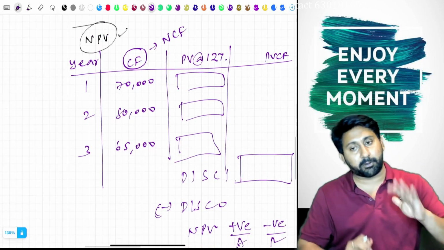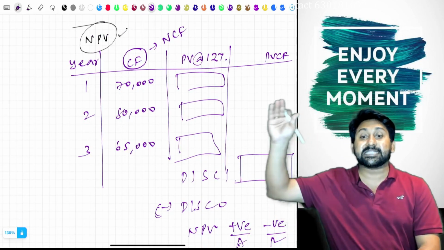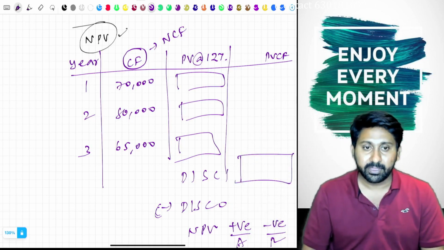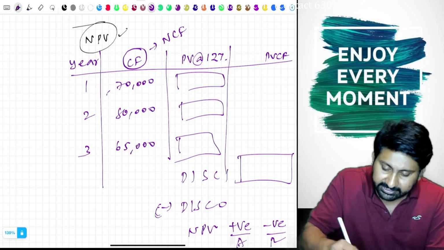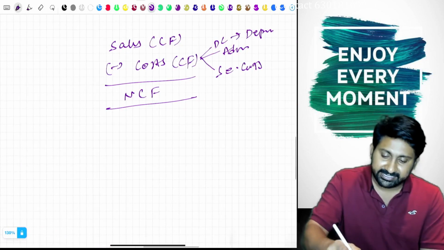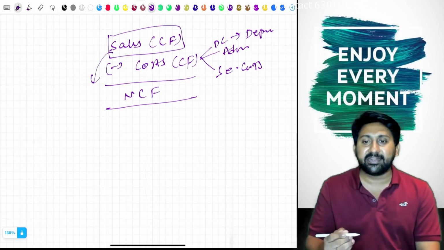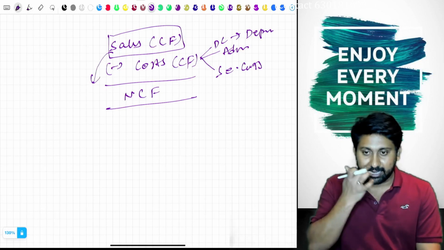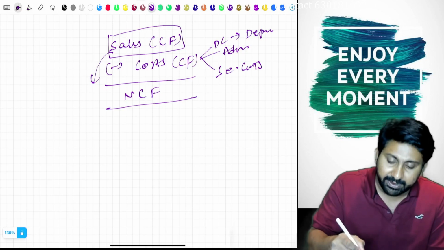Till now, whatever problems we have done in the normal capital budgeting chapter, we have done in the same way in which I am writing here. Then what change are we going to make? The question is, in these cash flows, whatever I have considered, sales is there or not? These sales are estimates, not guaranteed.